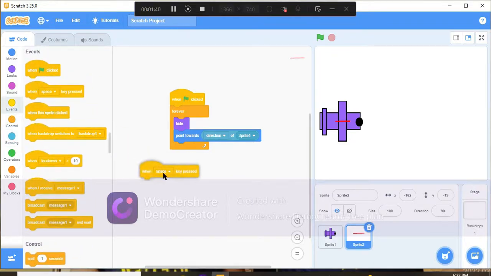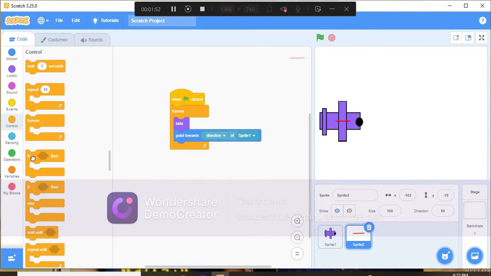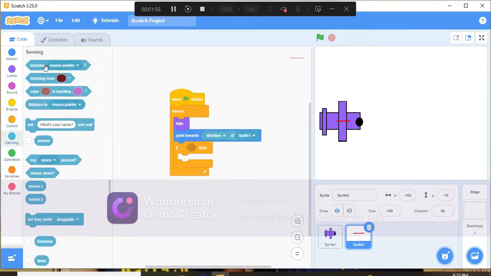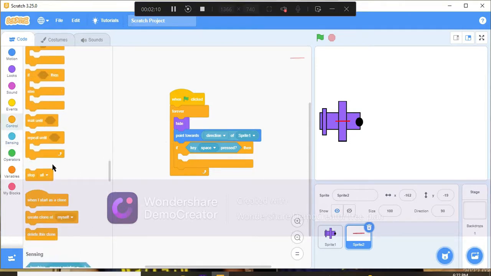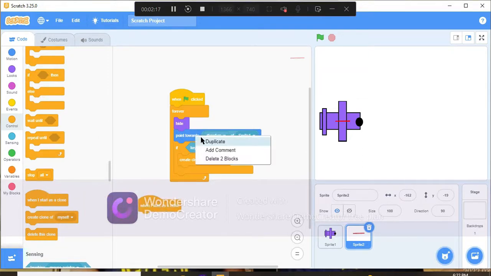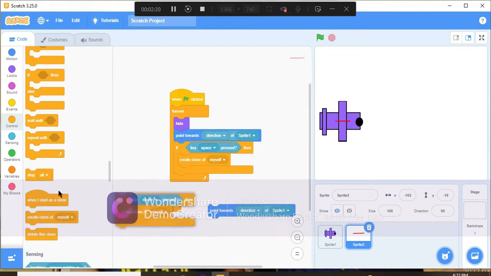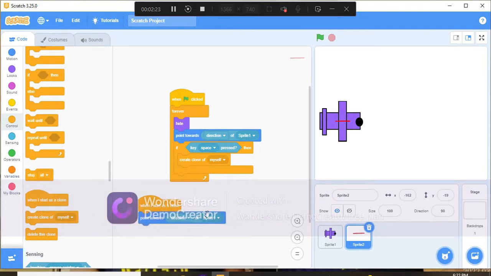Now when space key pressed, or you can also do when green flag clicked, forever, if key space pressed, first of all it will create clone of myself, and when I start as a clone we will need this point towards.